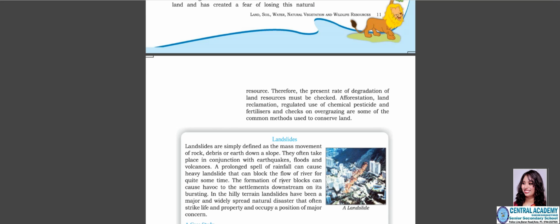I can start with limited use of pesticides and fertilizers that are chemically made. And the region where overgrazing is done by animals should also be checked so that the animals may not destroy the land. As overgrazing again leads to barren lands or barren fields, when the animals eat up everything, the land would become barren.